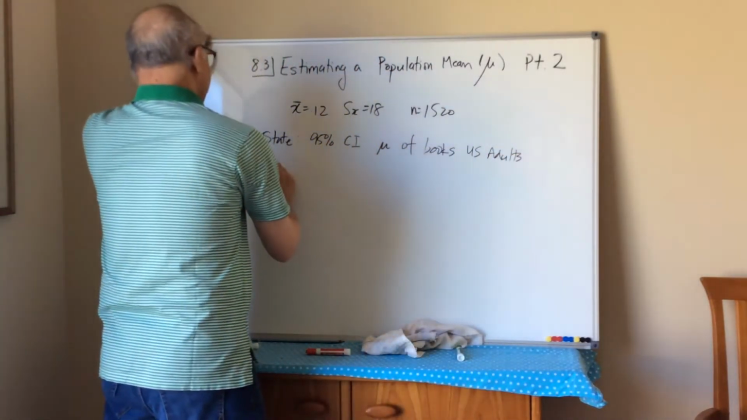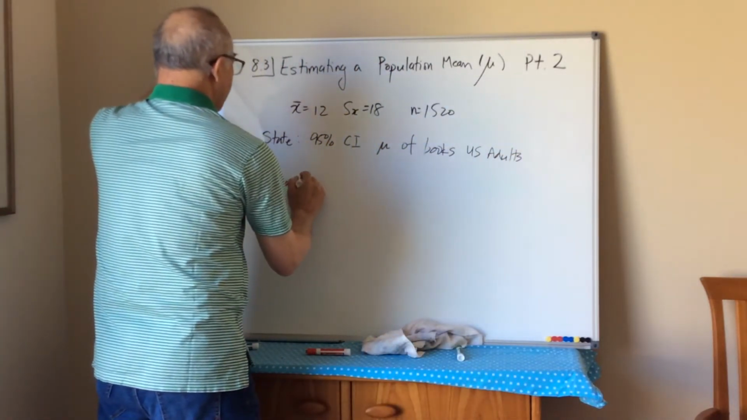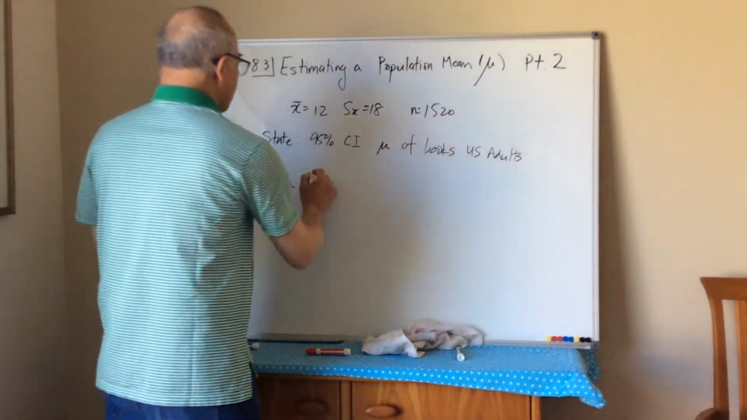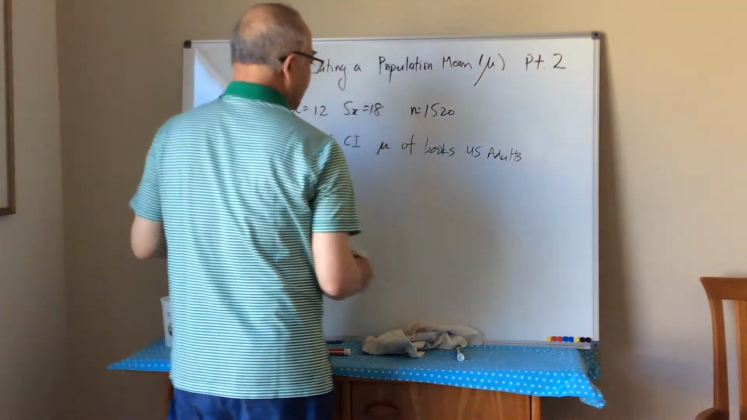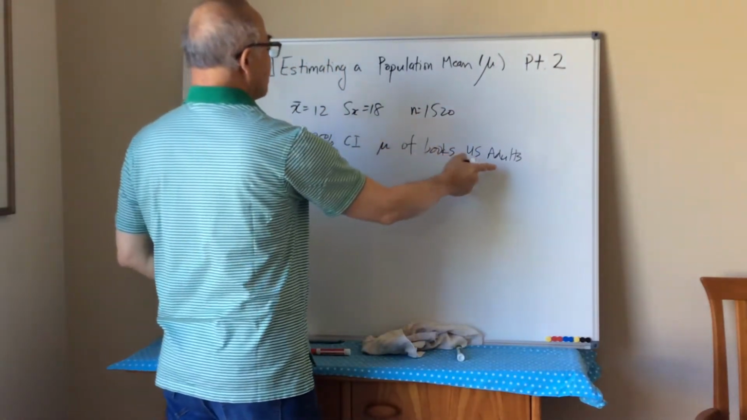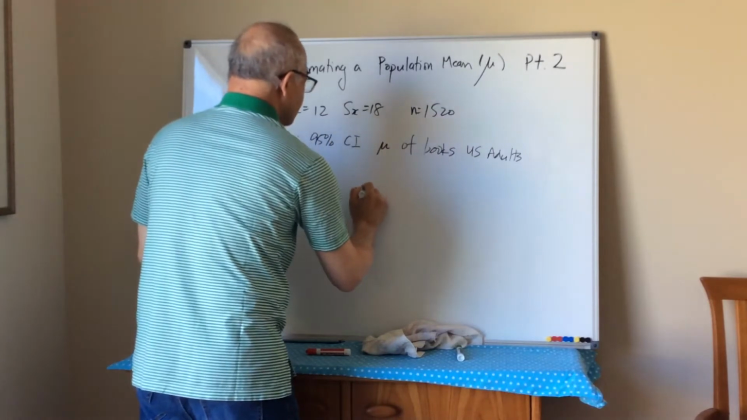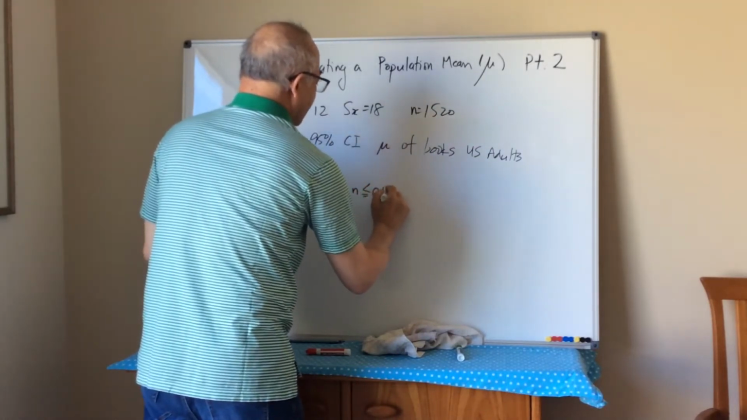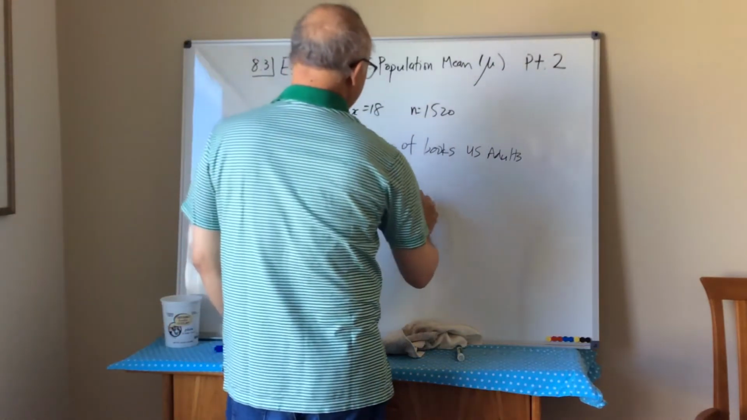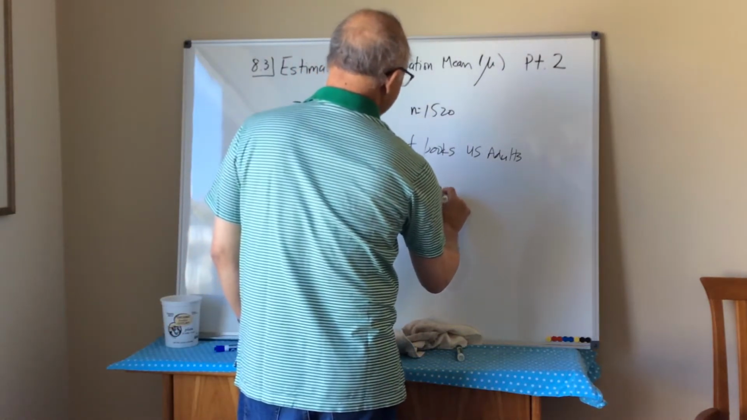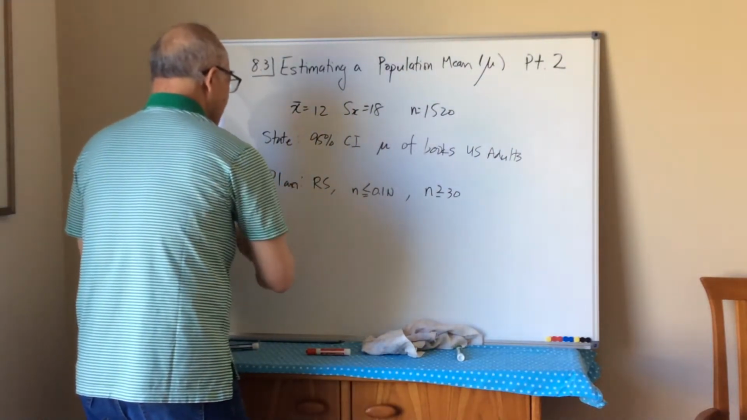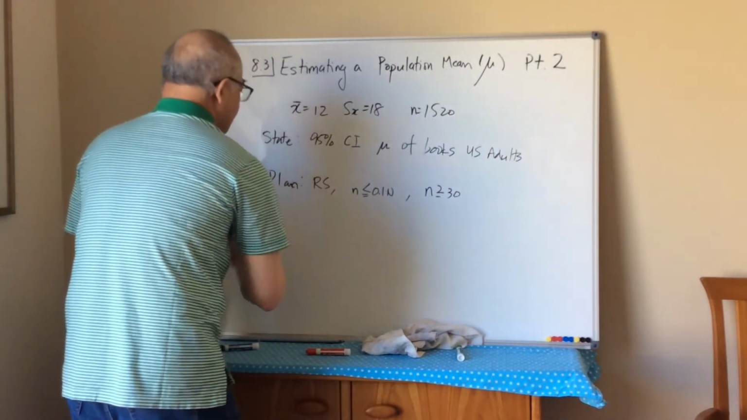Okay. So our plan is we need to check our conditions. It was a random sample. That's good. And there are a lot more U.S. adults than that sample, so we satisfy the not-oversampling condition. And our sample size is greater than 30, so everything's good there. So everything was met there. Now let's go ahead and do it.